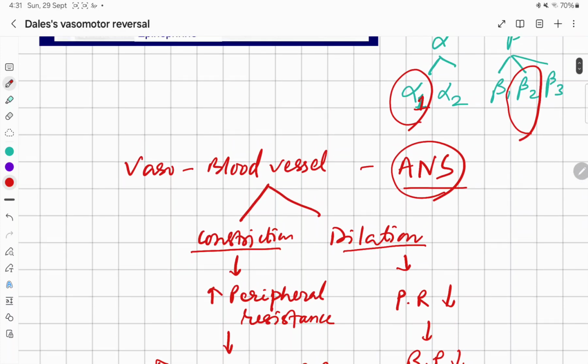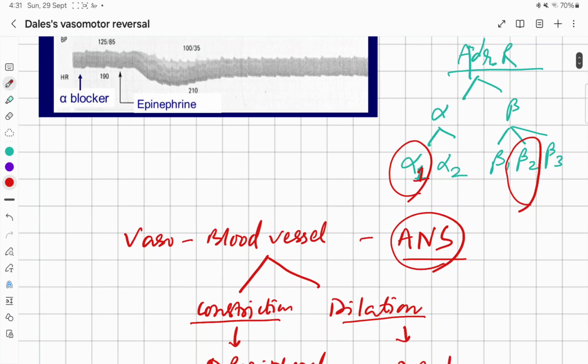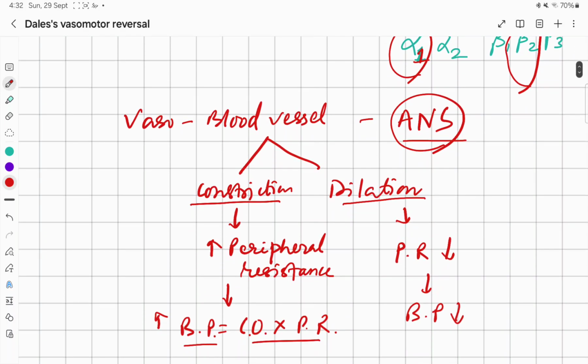And adrenaline shows both these actions because both these receptors are present. This vasoconstriction is alpha 1 receptor mediated and vasodilatation is beta 2 receptor mediated.